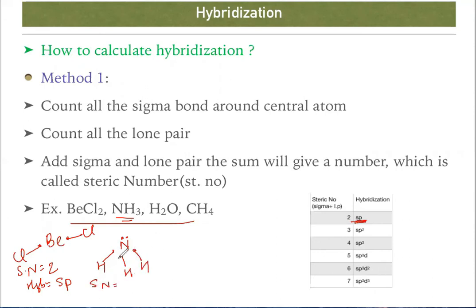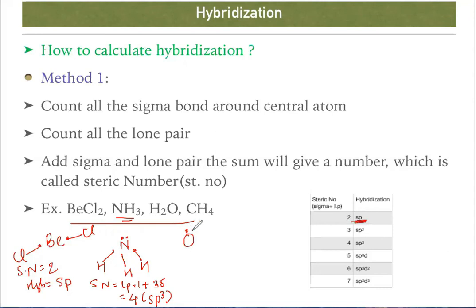What is the steric number? Steric number is 1 lone pair and 3 sigma. So the lone pair is 1, plus 3 sigma. Total is 4. What is the hybridization? sp3.